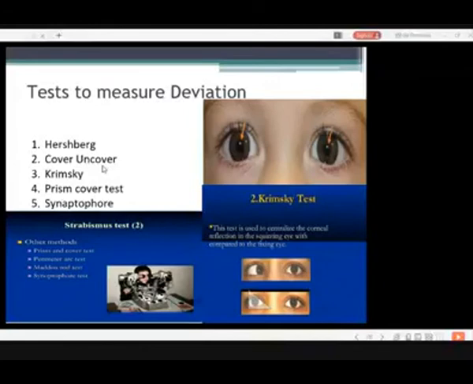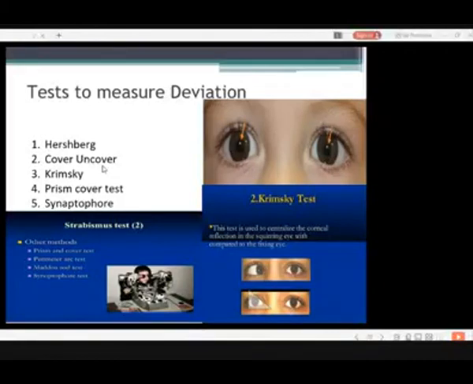As I told you, if the light reflex is present on the pupillary border, it's 15 degrees. The power of the prisms is in diopters. So we put a 30 prism diopter and we observe the eye, whether the reflex is becoming orthophoric or not. Prism cover test.